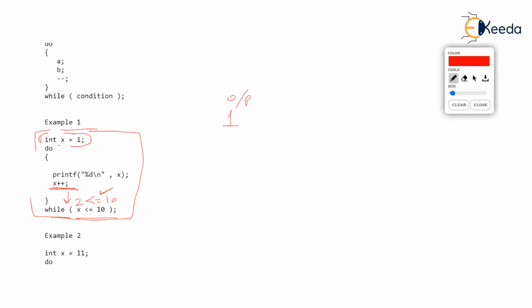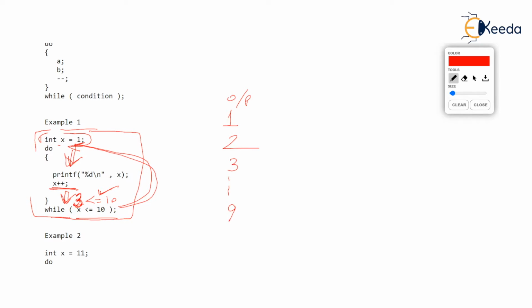What will happen is the control will go back to do and it will say, I will do it again as the condition was true. So it will print the value of x, which is 2 at the moment, and then x plus plus will make x as 3. And after x becomes 3, again while is checked, where the condition is 3 less than or equal to 10, which is true. So as the condition is true, it will go back to do and say, I will do it again. So this goes on 3, 5.